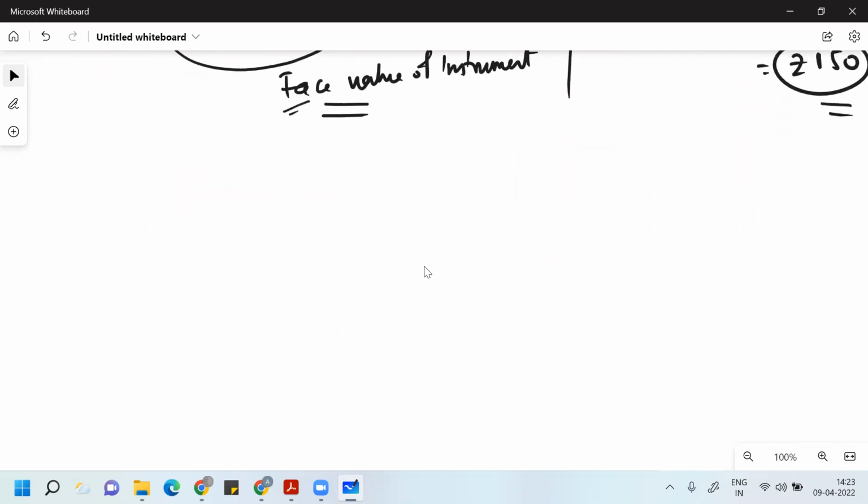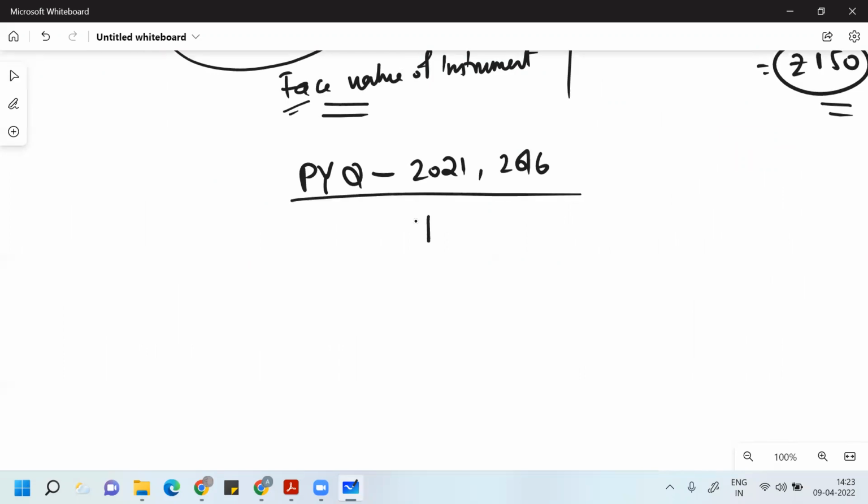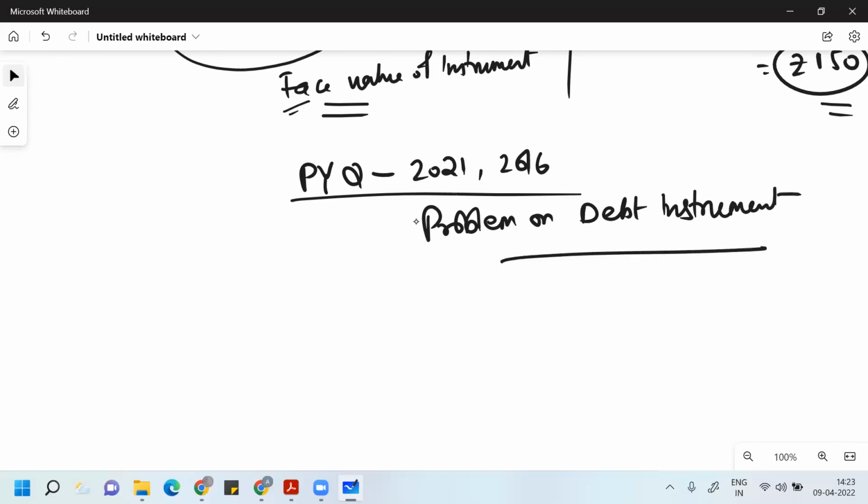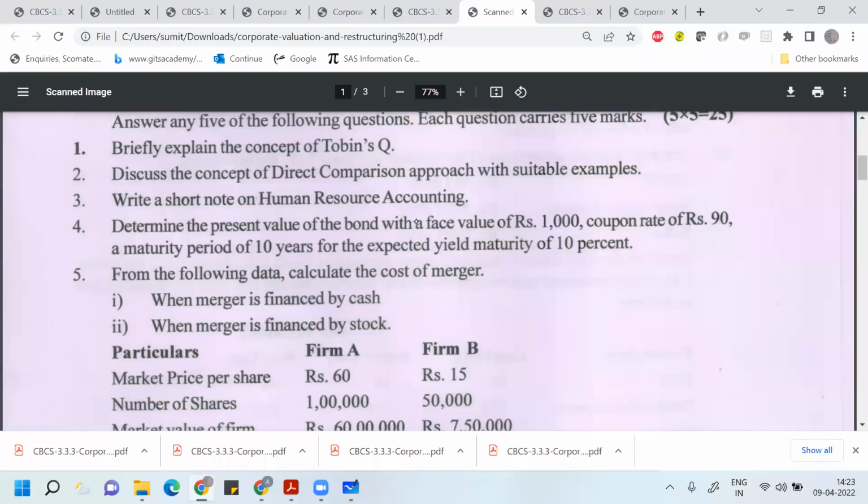So this question, which came in 2021 and also in 2016, is a very important question on the debt instrument. Here, what is given in the problem? Let me read those sentences. In the problem, you need to determine the present value of the bond. Present value of the bond is nothing but the price of the bond.